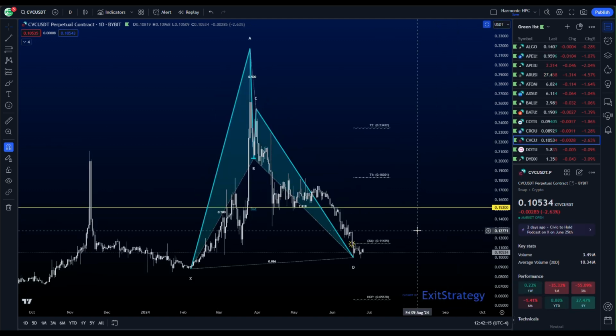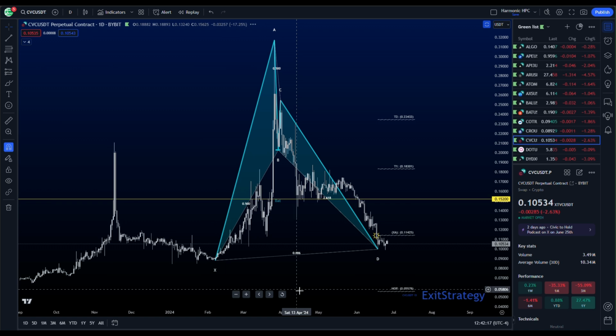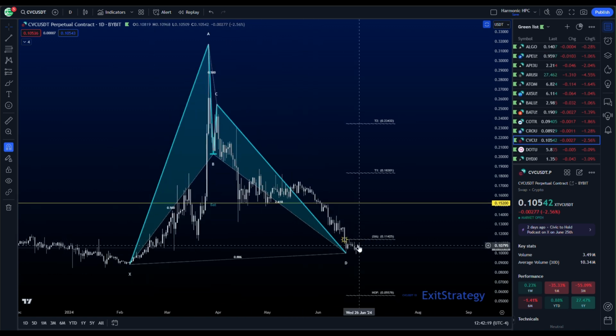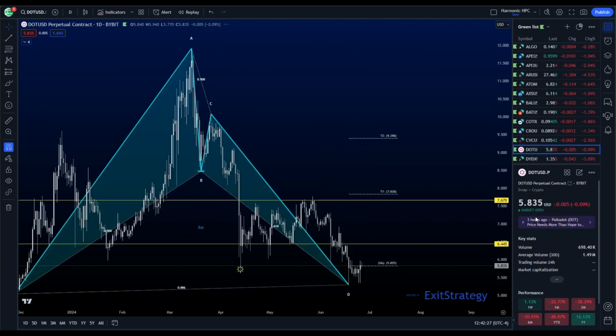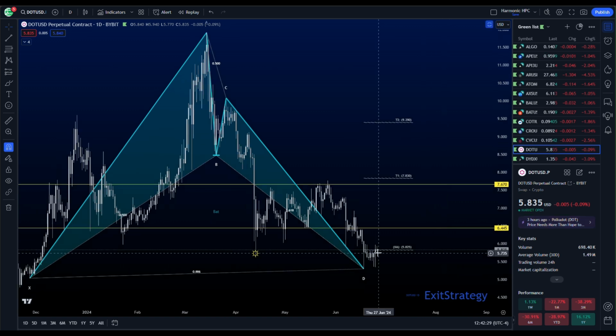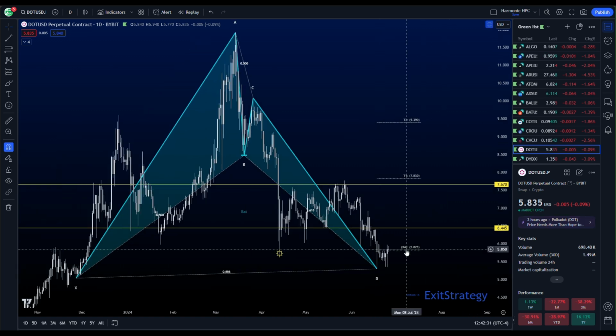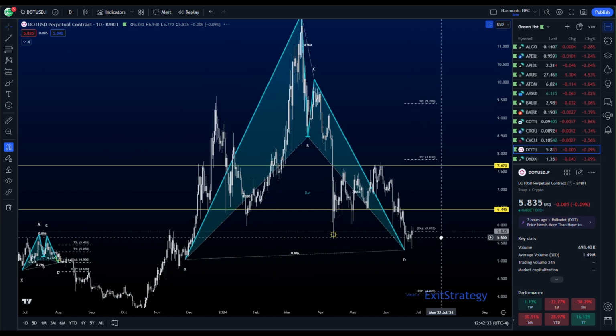CVC has a daily pattern on the bat. Not a bad completion here, but we're looking for that reaction to get it pulled back up over this XA. Polkadot is holding the XA for now. We really want to see that retest hold and continue on.